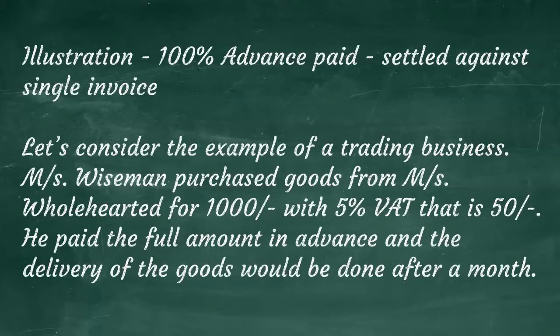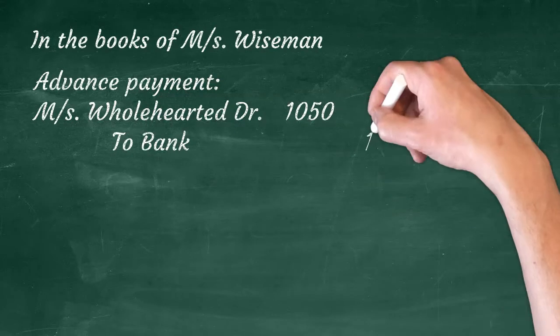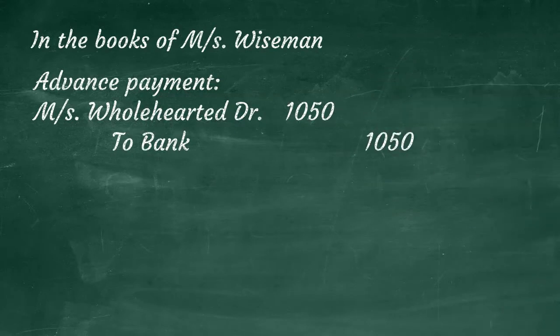In this transaction, the payment of advance is the first event of the transaction. We will see how this is accounted for in the books of both the parties of the transaction. In the books of Messrs. Weissman, while accounting the advance payment, we will be debiting the supplier Wholehearted and crediting the bank account for the full amount paid. The amount paid will be 1000 plus 50, 1000 the invoice amount and 50 the VAT.